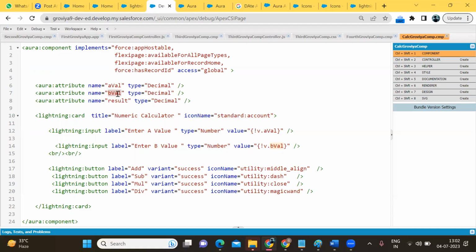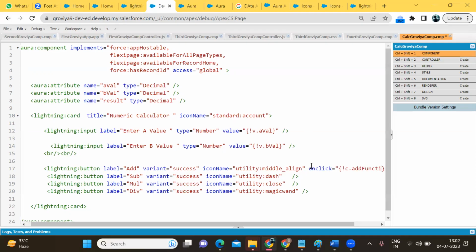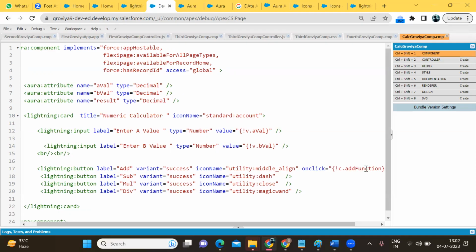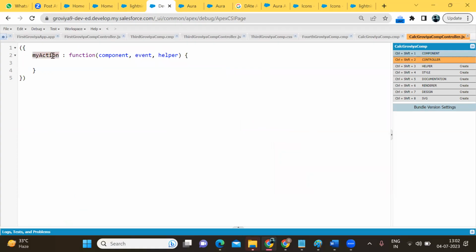Okay, now what we have to do, on click of button we have to send the data to the JS file. So on click, I want to call the JS file, c dot add function. Go to create the JS file, create the add function. Okay, now test whether the value is coming in the JS function or not.